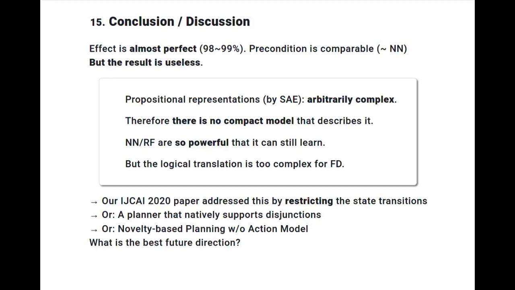However, there are two more potential directions to address this issue. The first one is a planner that natively supports disjunctions, and the second one is a novelty-based planning that does not use the action model.